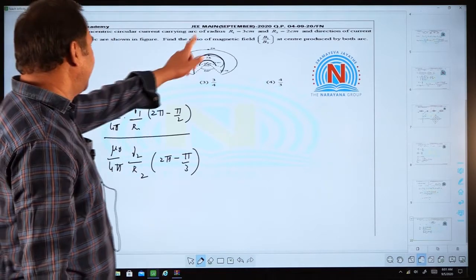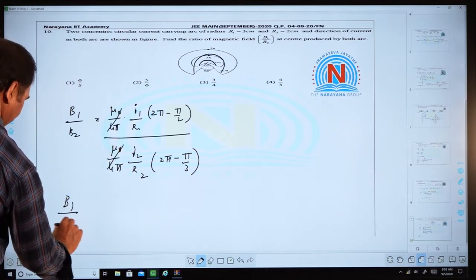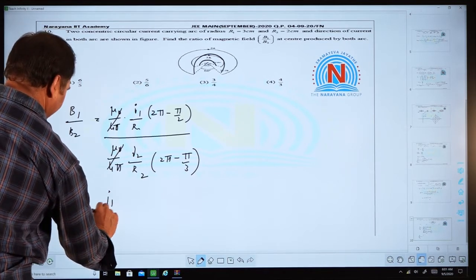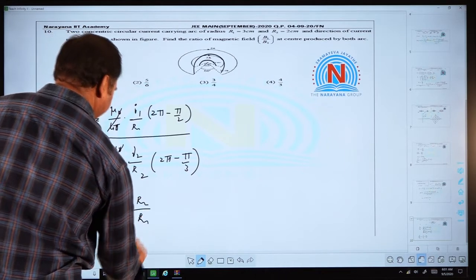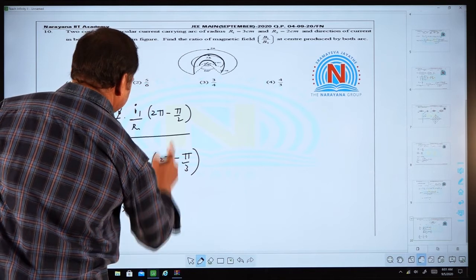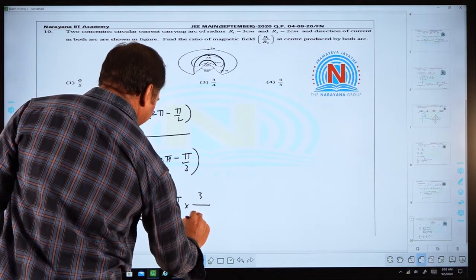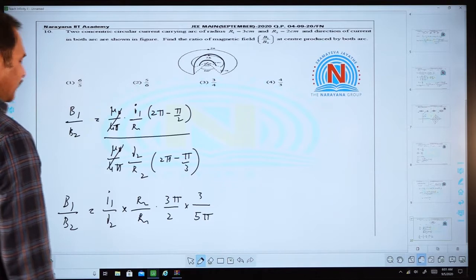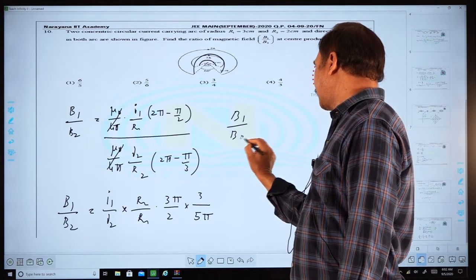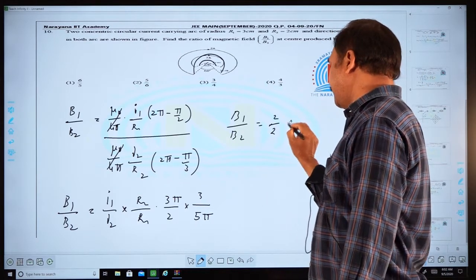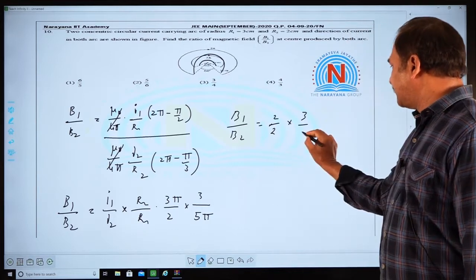So currents are same, 2 ampere, 2 ampere. B1 over B2 equal to I1 by I2 times R2 by R1 times 3 pi by 2 over 5 pi by 3. The currents are given by 2 ampere each, R2 is 3 centimeter and R1 is 1 centimeter.